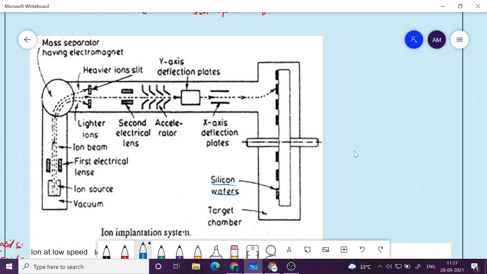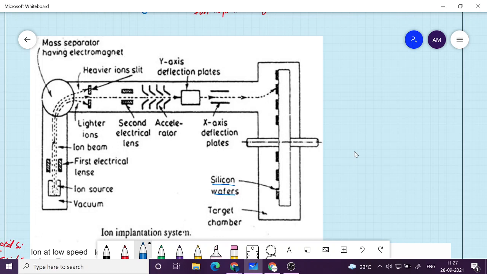Implant means something like shooting with a gun. But here the bullet is like the impurity ions. Ions are required so that we can use electrostatic potential to accelerate them. So you accelerate the ion to some 50 to 100 kilo electron volt energy, and then they will shoot on this wafer, and it will penetrate the wafer and go inside.